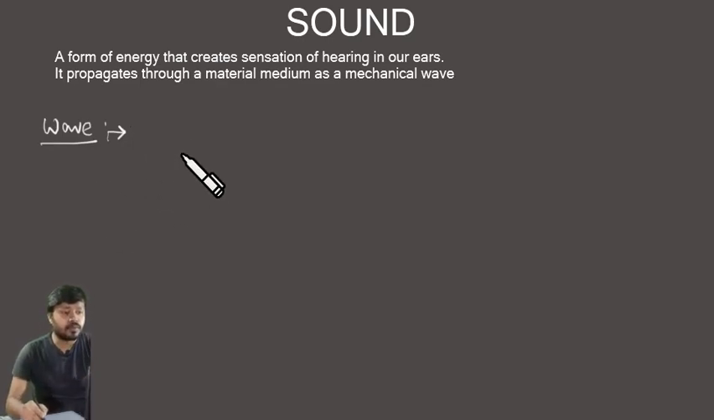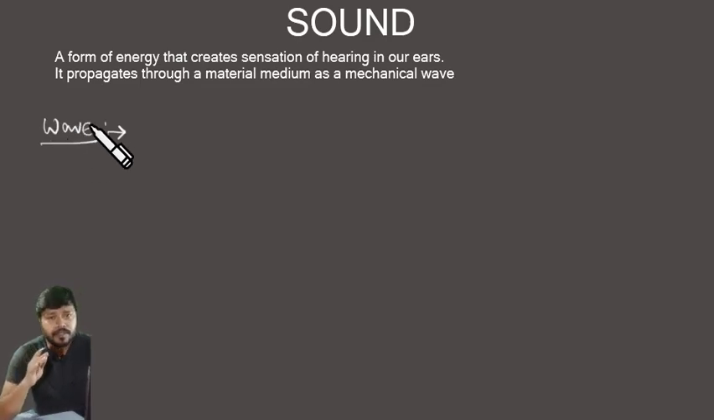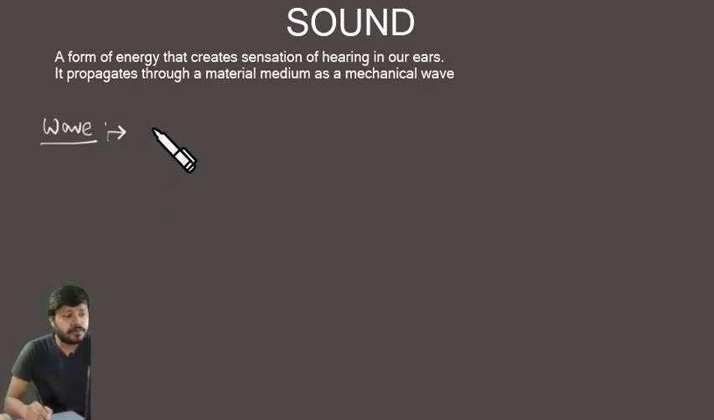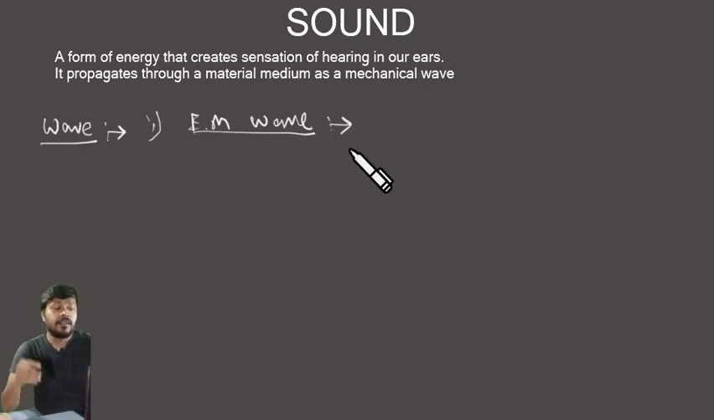A wave can be of two types. But before that, what is a wave? A wave is a disturbance that travels from one place to another. The first type is the electromagnetic wave. It is a wave that does not need any material medium to travel from one place to another. It can travel even without the material medium, which means it can travel through a vacuum.